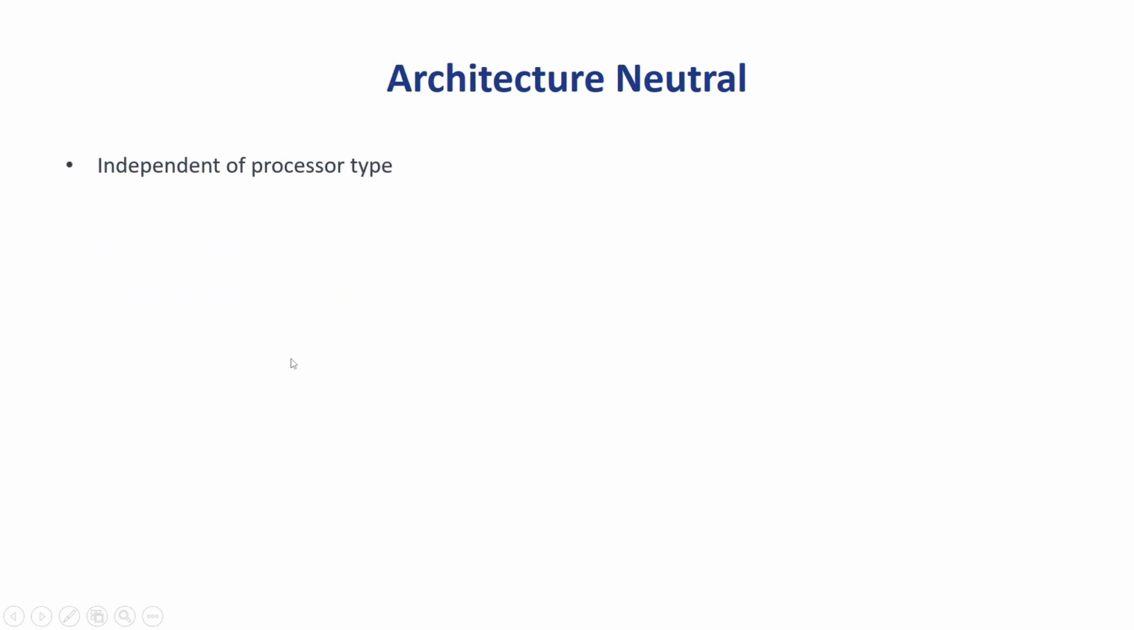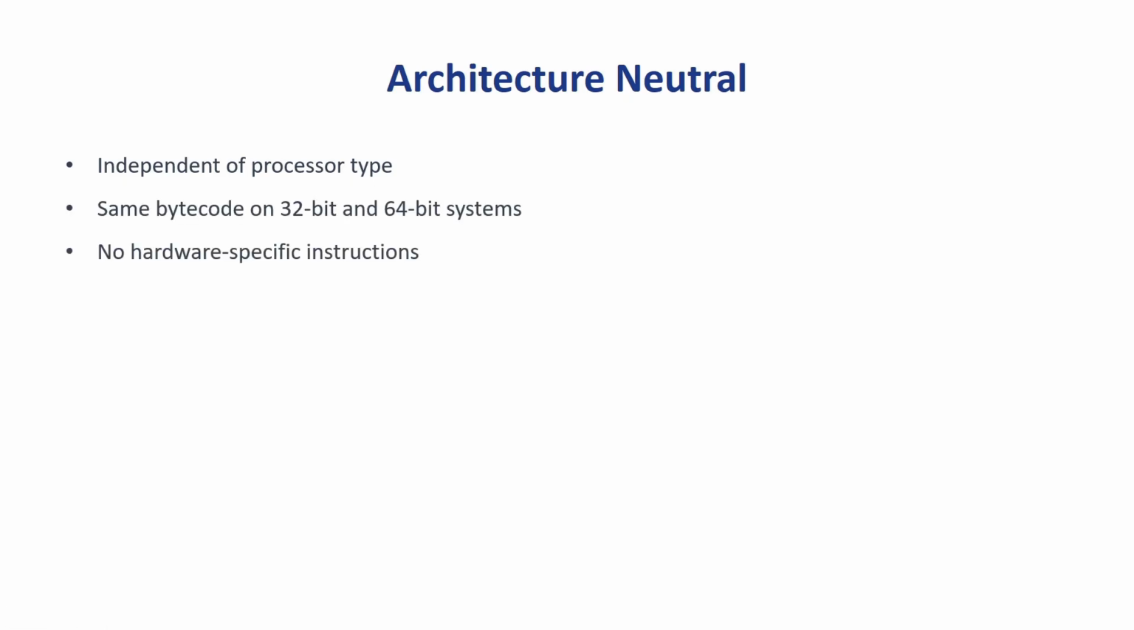The next feature is architecture neutral. Java is architecture neutral, which means a Java program does not depend on the underlying hardware or processor, whether the system is 32-bit or 64-bit, Intel or AMD. The same Java program works. The JVM takes care of converting bytecode into machine-specific instructions. So this is all about architecture neutral.